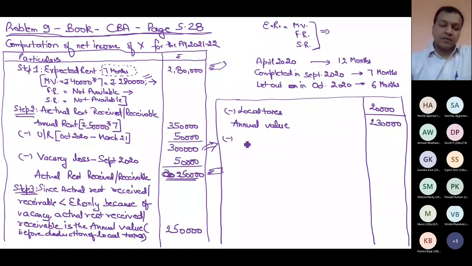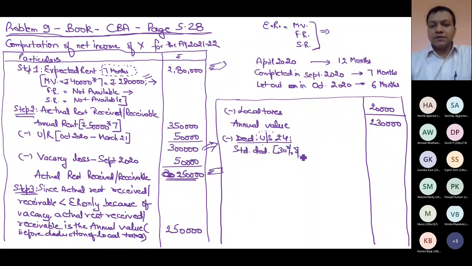Less what? Deductions under section 24. There are two deductions. Don't use short forms. Write complete in the exam. I might be using short form, but you should avoid using it. 30% of annual value.